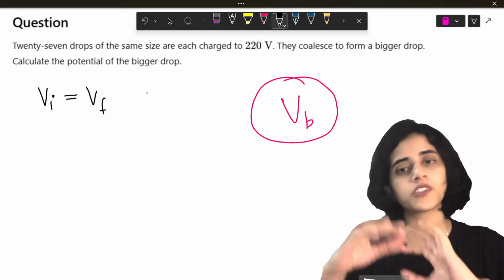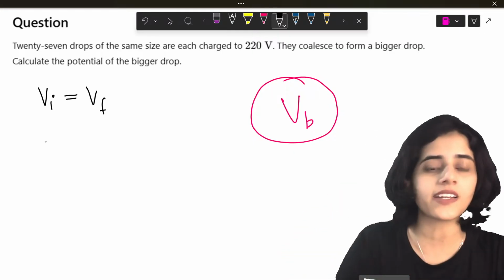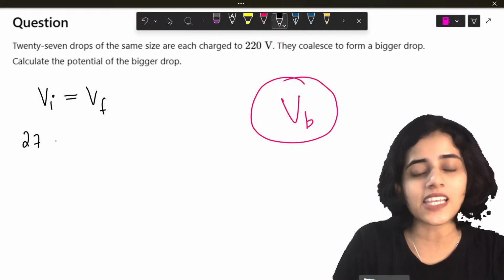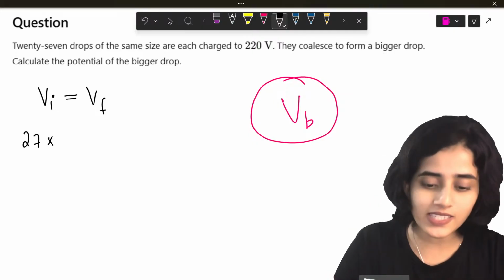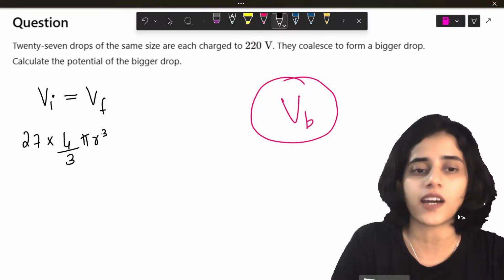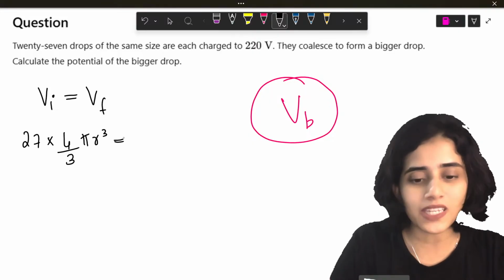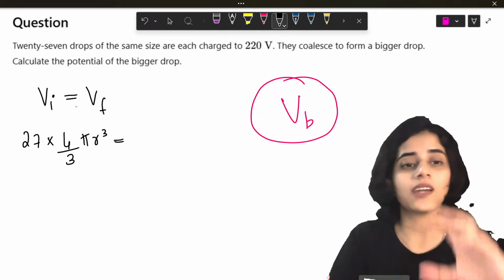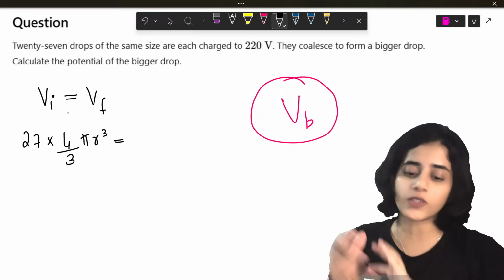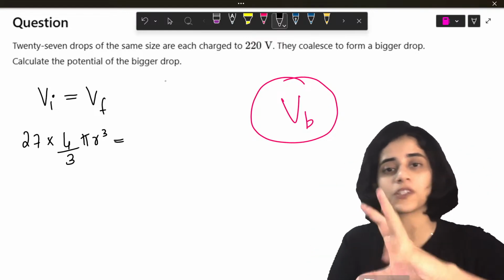The total initial potential should be equal to the final potential. So, initial potential is what? 27 small drops, so 27 into 4 by 3 pi small r cube. So, this should be equal to, okay, before that, the volume should also be the same. So, initial volume should be equal to the final volume, not the potential volume.